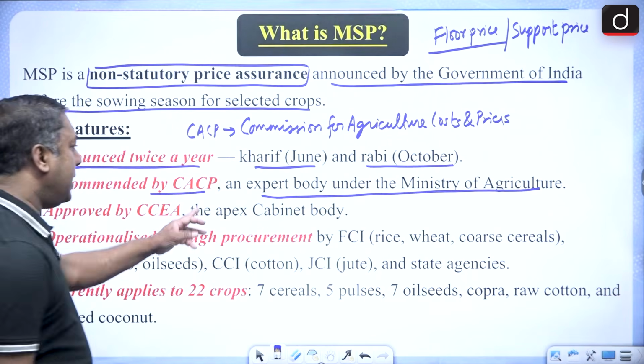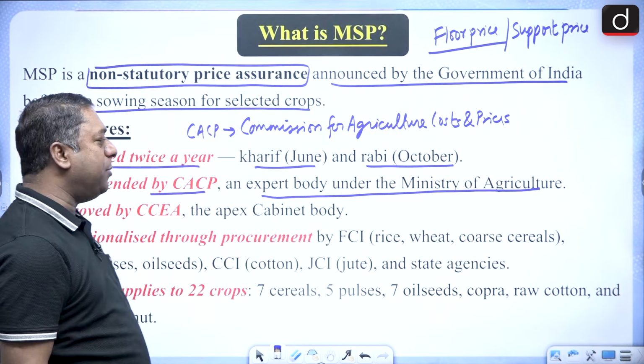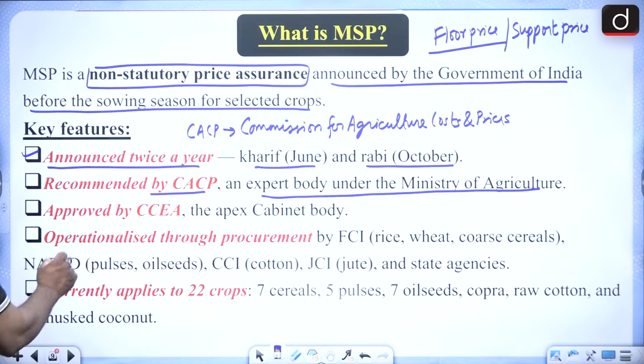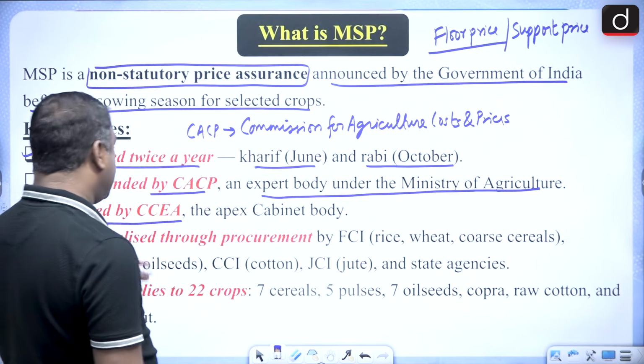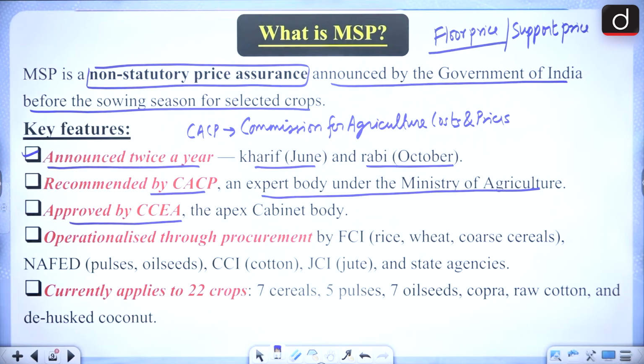Got it? It is an expert body under the Ministry of Agriculture, and it is approved by CCEA. Approved by CCEA, the Cabinet Committee on Economic Affairs. Remember it, it's the Cabinet Committee on Economic Affairs.